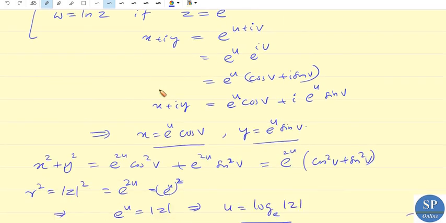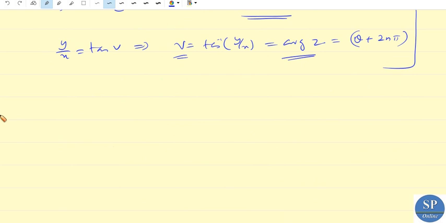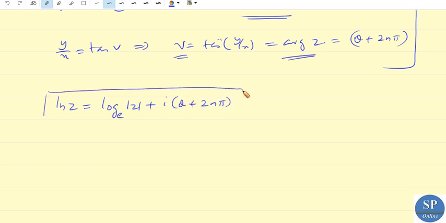That is, we have ln z is equal to log of mod z plus i into theta plus 2n pi, if theta is an argument of z, right? Now if we are using the principal value of this argument, we know the principal value of the argument lies between minus pi to pi.